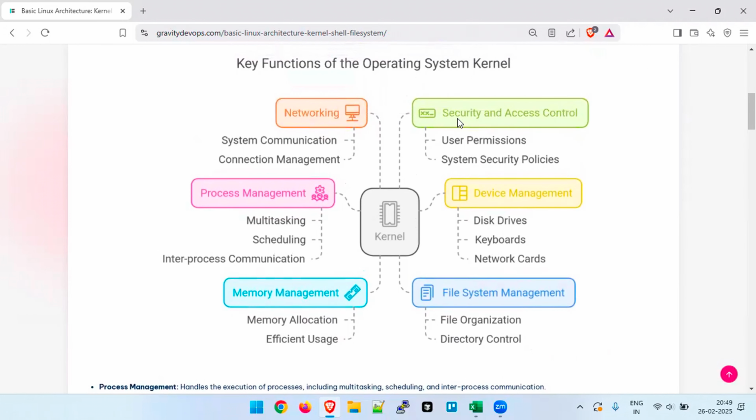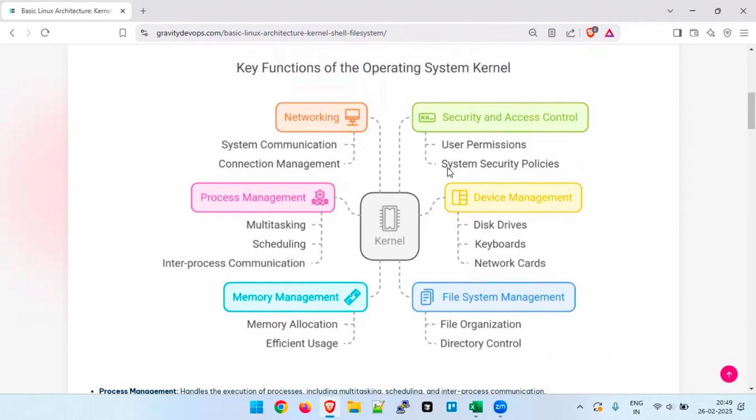Okay, so let's move on to the security part. In security and access control, we can create multiple users and give them different permissions, and these operations are maintained by the kernel only. Then you can apply system security policies to your machine.